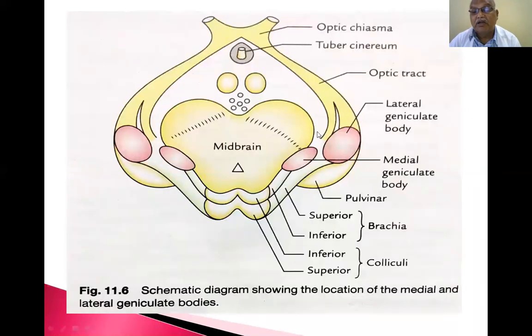I will show you. This is the lateral geniculate body. This is the medial geniculate body. This is the superior colliculus. This is the inferior colliculus.